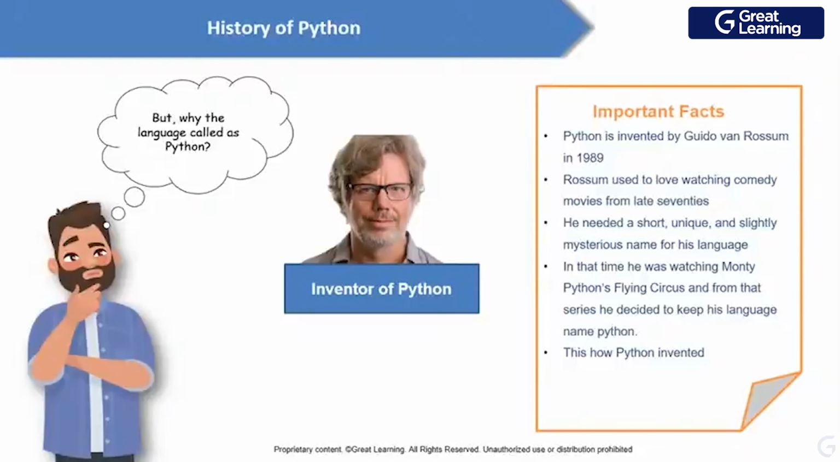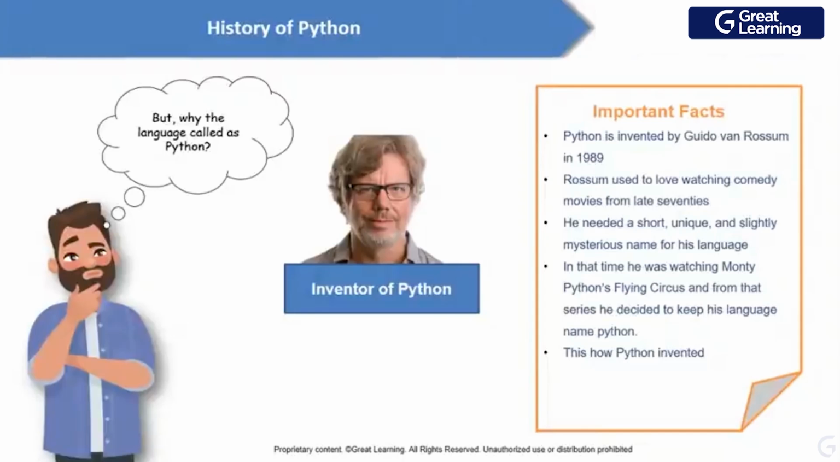Now we'll have a look at the history of Python, how Python came into the picture. Python was invented by Guido van Rossum in 1989. Rossum loved watching comedy movies from the late 1970s, and he needed a short, unique, and slightly mysterious name for his language. At that time he was watching Monty Python's Flying Circus, and from that series he said, okay, maybe my language can end up being named Python, and this is how Python was named.